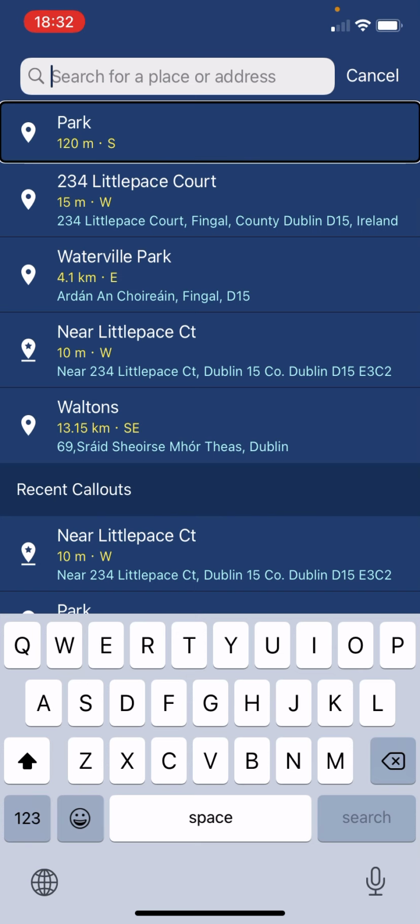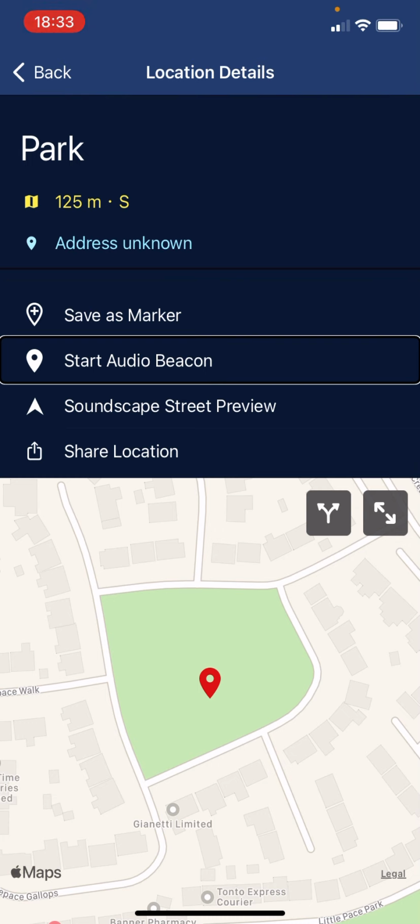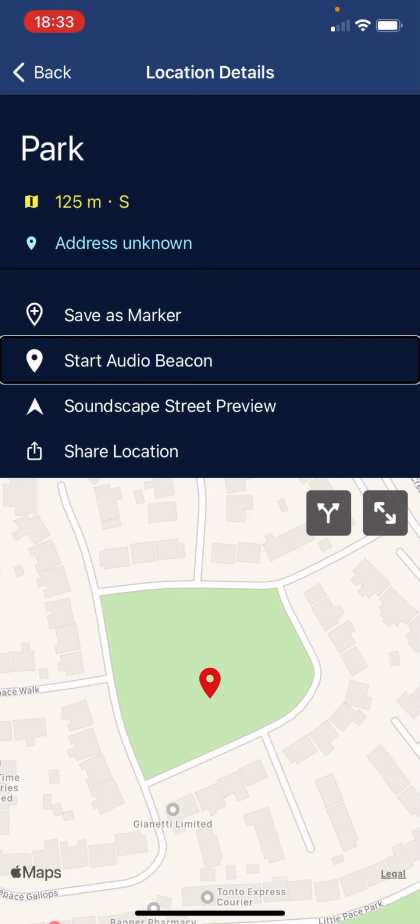Actions available. Say if I want to select this park, then I tap on it. Back button. Location details. Park, 100 meters. Save as marker. Start audio beacon. Double tap to set an audio beacon at this location. I can save it as a marker, so it will actually be saved, or start audio beacon. Double tap to set an audio beacon at this location.